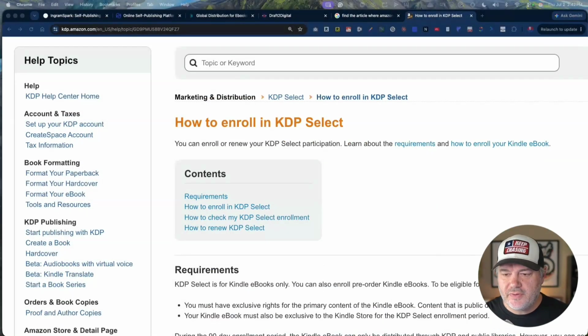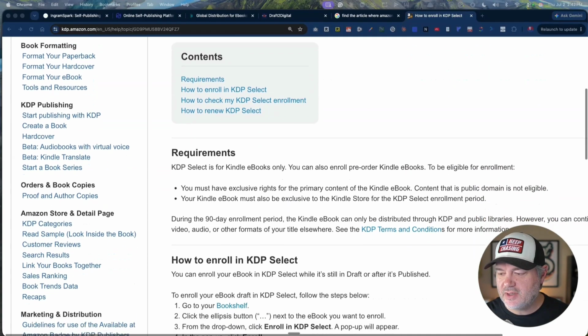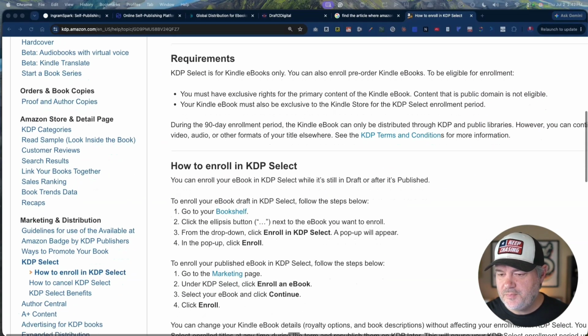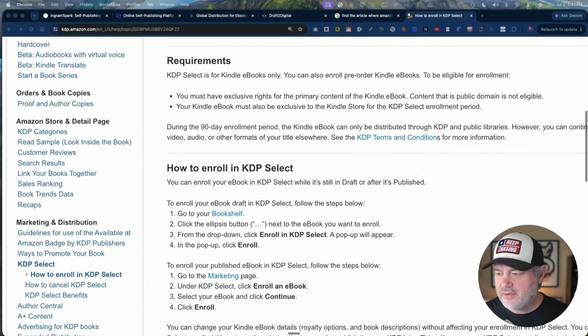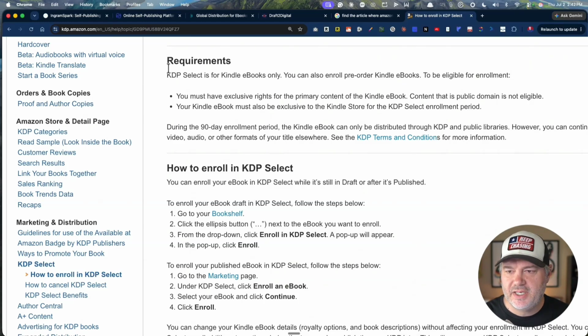So first of all, I want to show you this. This is right from Amazon's help section on enrolling in KDP Select. And down here, it will tell you that you can distribute it to public libraries. It says during the 90-day enrollment, the Kindle ebook can only be distributed through KDP and public libraries. So I started doing a little bit more research, and I knew Draft2Digital had the ability to do this, but I wanted to find out my best option.